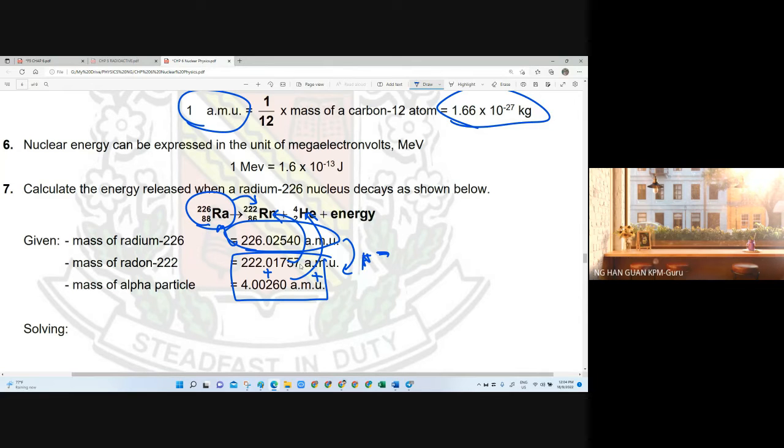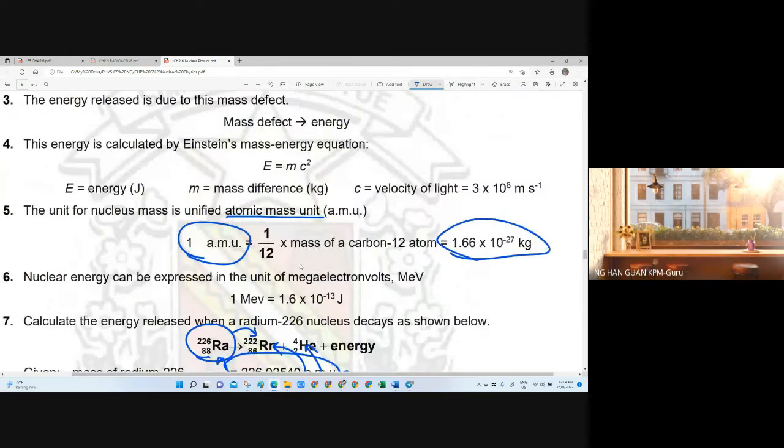So we have to total up these two and minus the original that we have. After you get the mass defect, it is in the unit of AMU. So you have to multiply by 1.66 times 10 to the power negative 27 to convert it into the unit kilogram. Only after converting into kilogram can you substitute it in here and multiply with the constant value C squared.